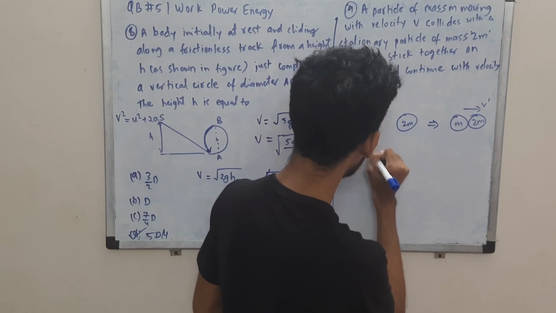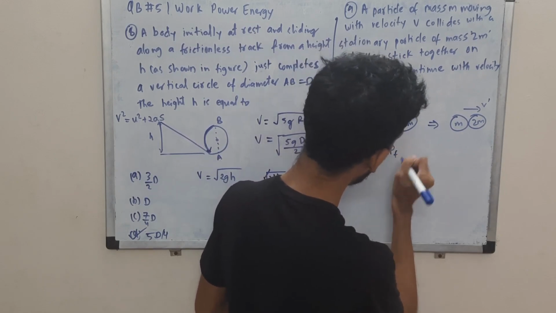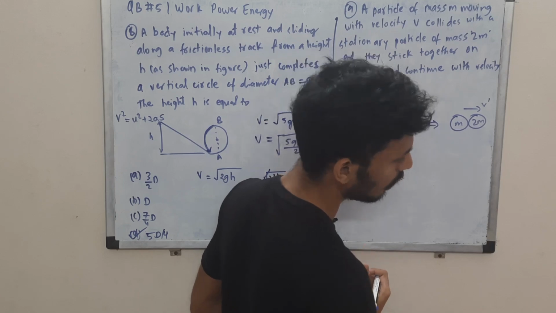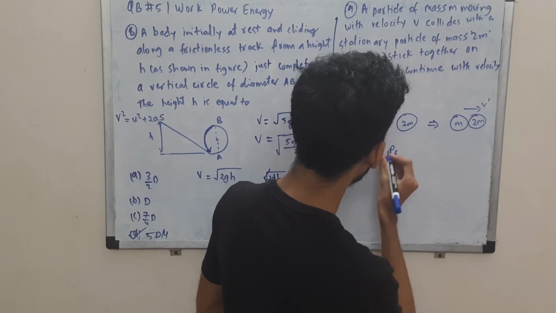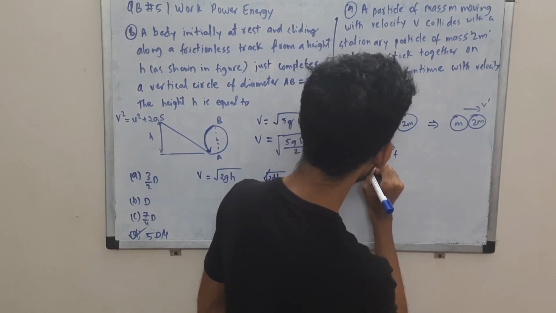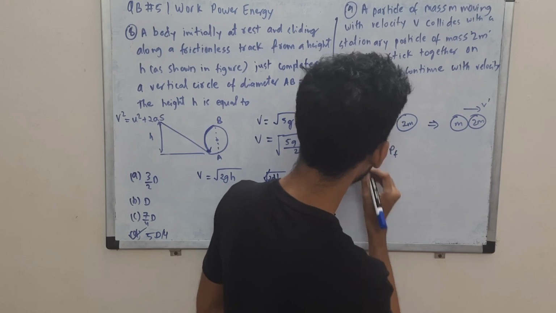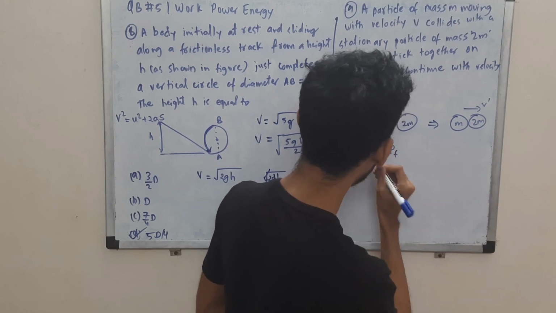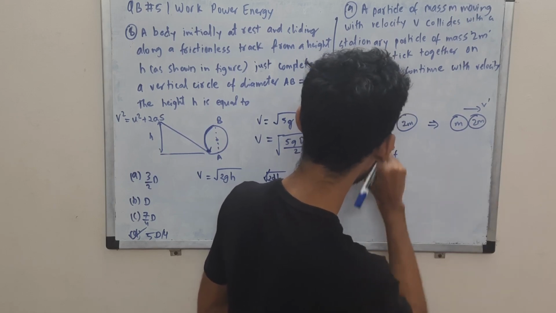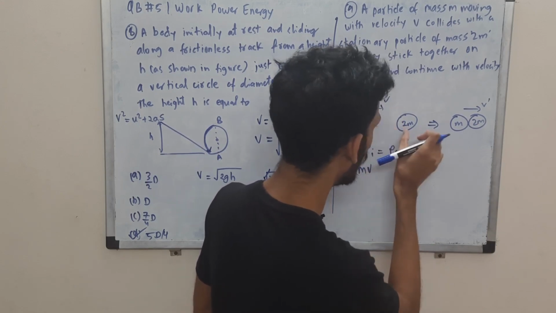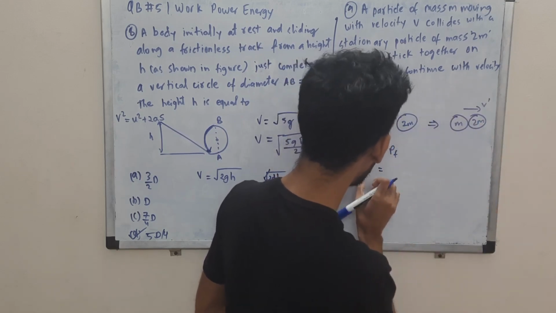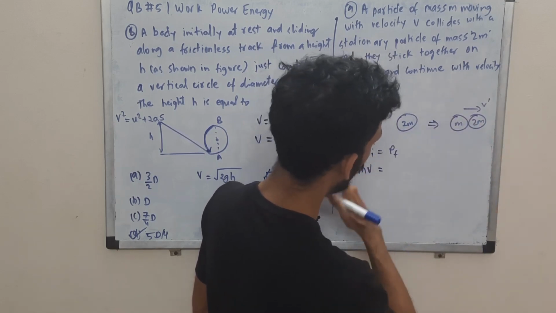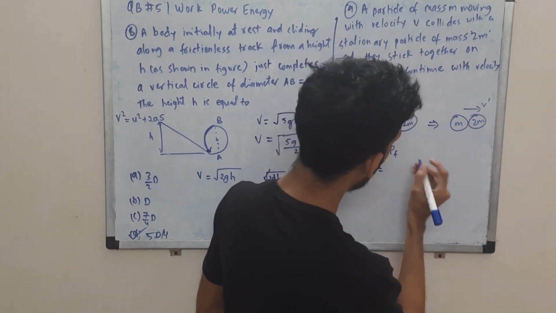You are supposed to write initial momentum is equal to final momentum, since momentum is conserved in any type of collision. So m into v is the momentum here, and this one is at rest, so 2m into 0 is 0. So here we have mv on this side, the initial side.